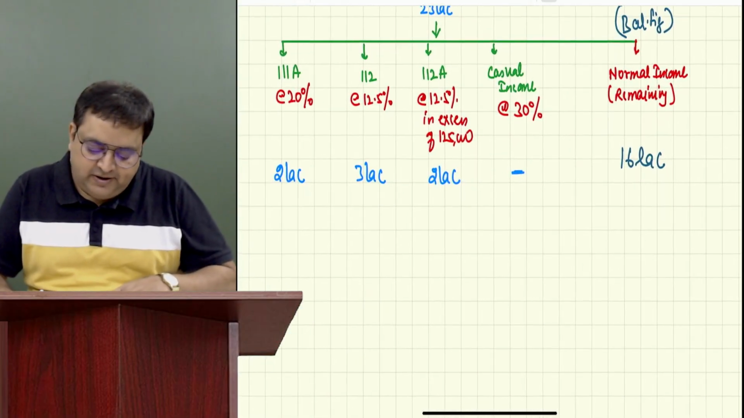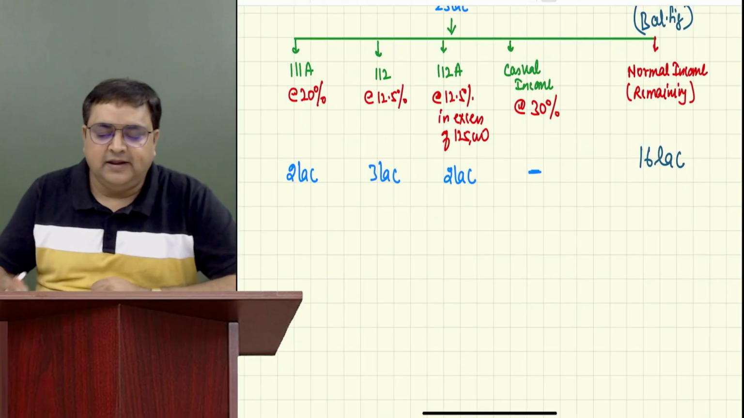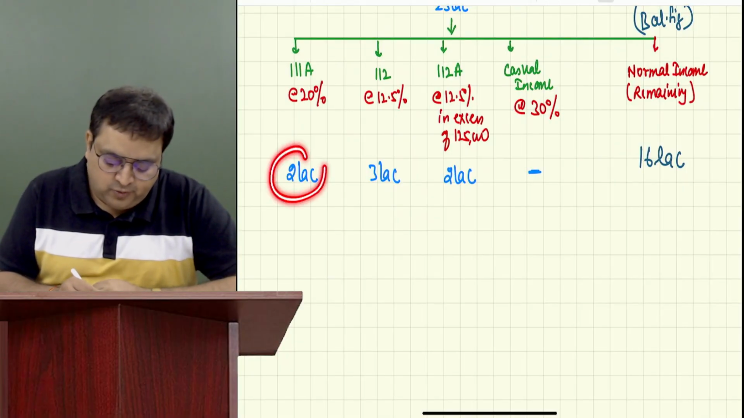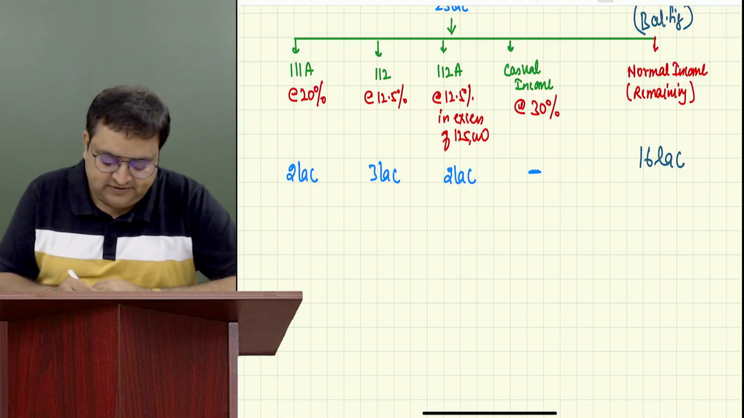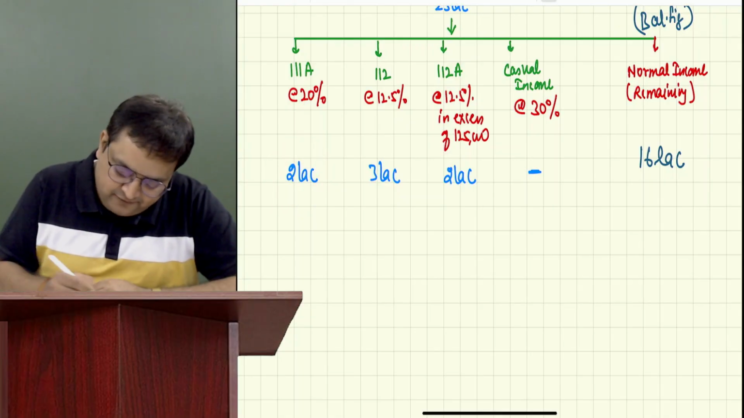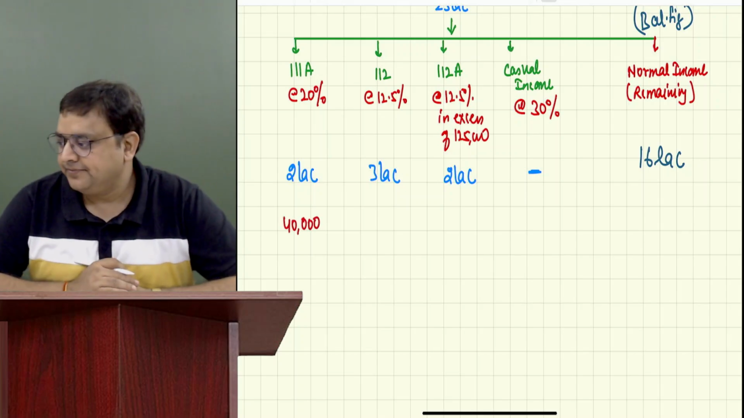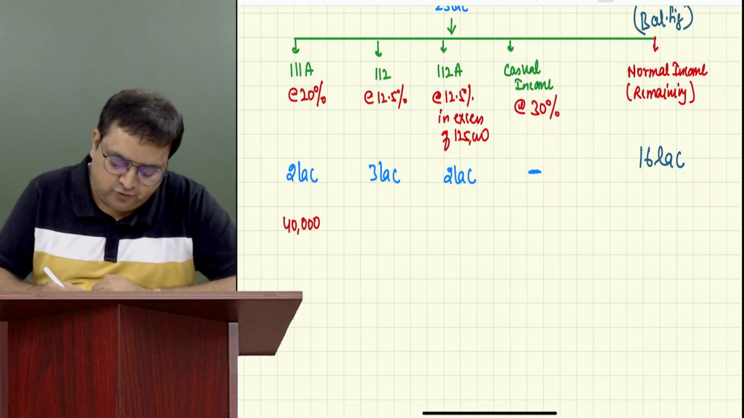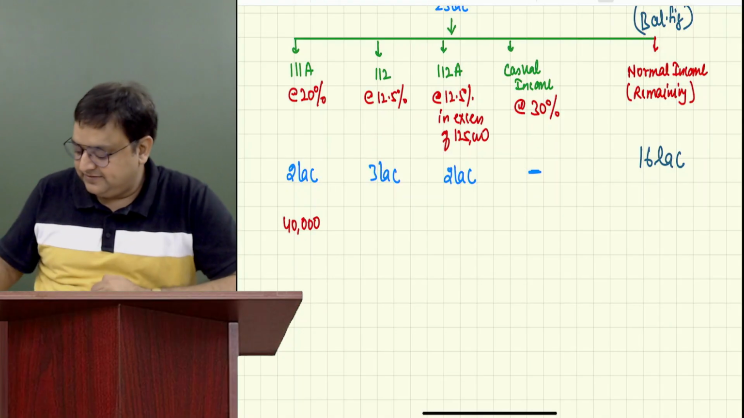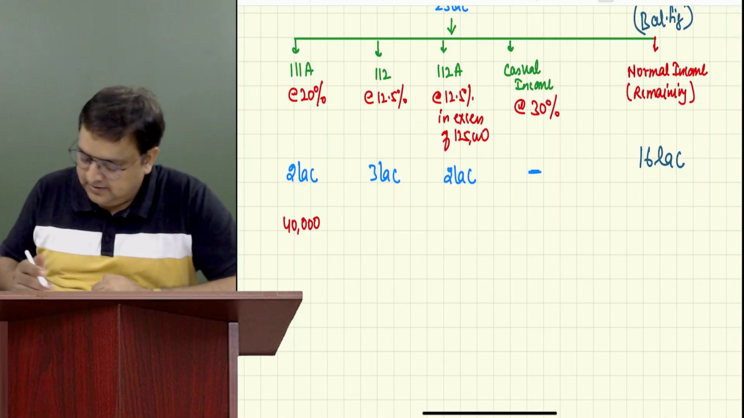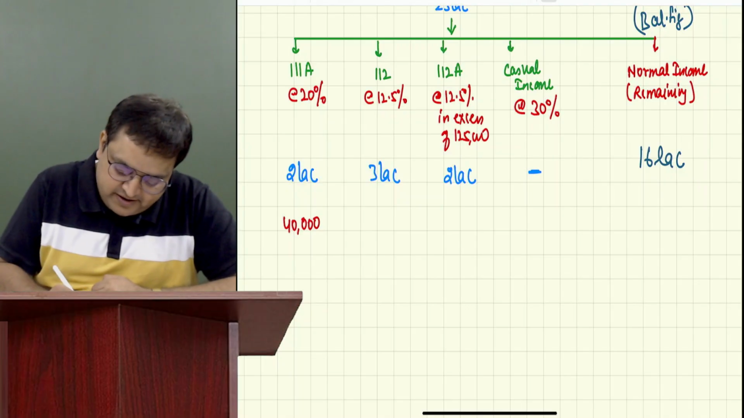Now we will calculate the taxes. Everybody, on 2 lakh, what is the tax rate? 20%. How much is the tax? 40,000 rupees. Everybody is okay with this 40,000? 3 lakh into 12.5%. Tell me how much it is. 37,500.